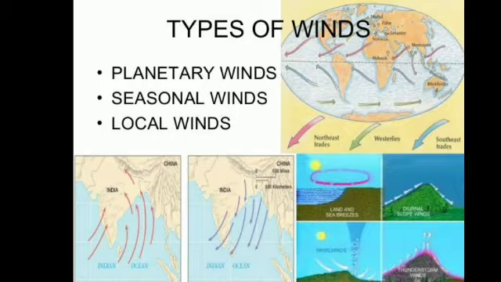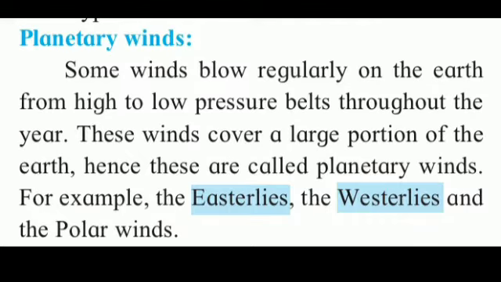Student, winds are of three types. They are planetary winds, local winds, and seasonal winds. Now let us consider the planetary winds first. Some winds blow regularly on the earth from high to low pressure belt throughout the year. These winds cover a large portion of the earth, hence they are called planetary winds. For example, the easterlies, the westerlies, and the polar winds.